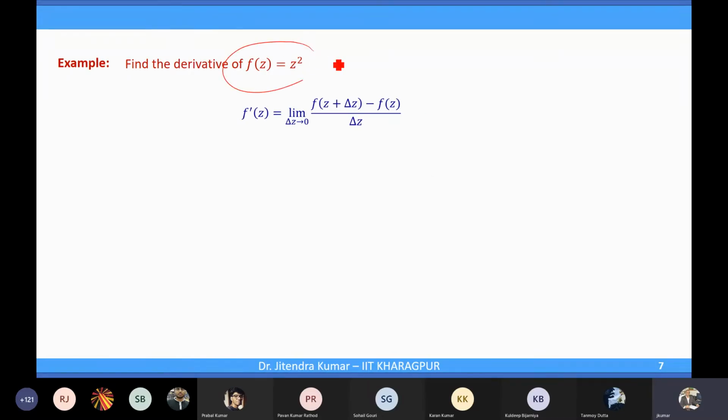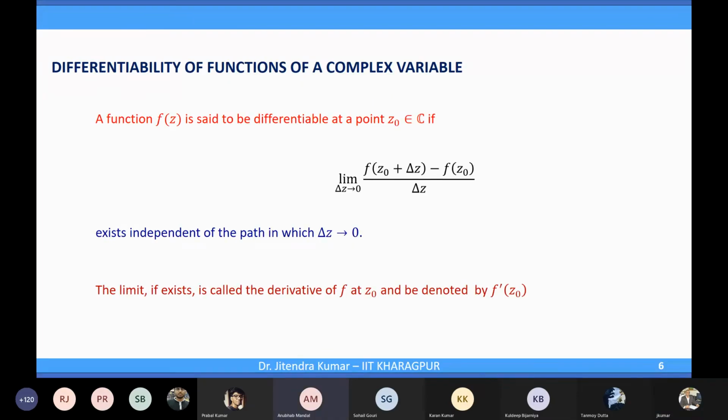Sir, why did you cancel out that independent of path part while explaining? I didn't understand. The point is, I said that is obvious. When we call that limit exists, that itself means it should be independent of path, right? Yes, sir. So if the limit depends on path, along different paths we have different values, we will not call that the limit exists. Therefore it is actually not needed. The existence is fine.